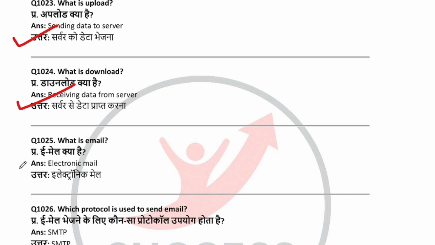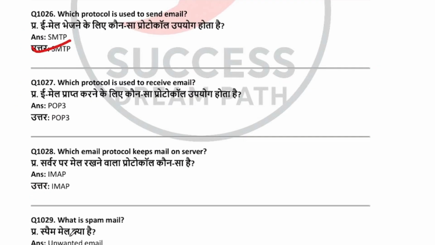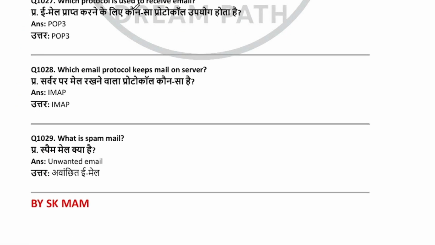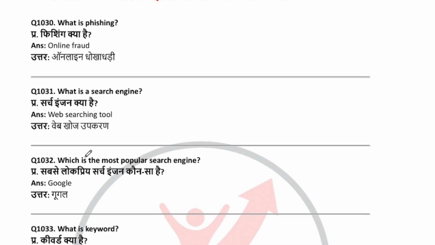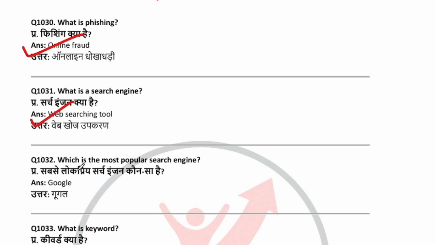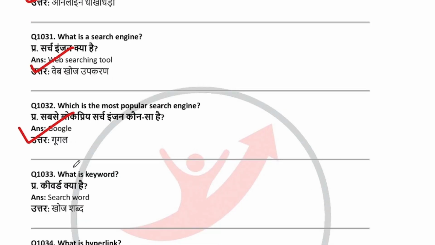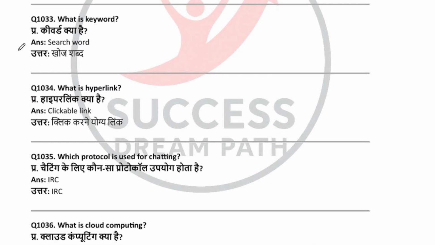What is email? Electronic mail. Which protocol is used to send email? SMTP. Which protocol is used to receive email? POP3. Which email protocol keeps mail on server? IMAP. What is a spam mail? Unwanted emails. What is phishing? Online fraud. What is a search engine? Web searching tool. Which is the most popular search engine? Google. What is keyword? Search word.